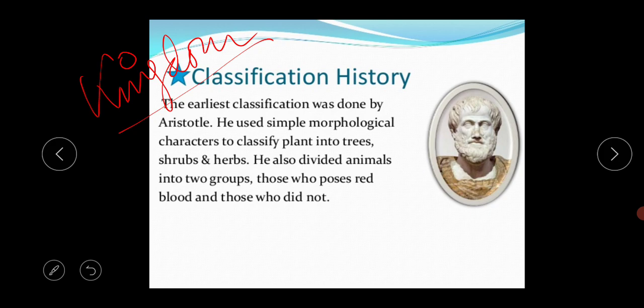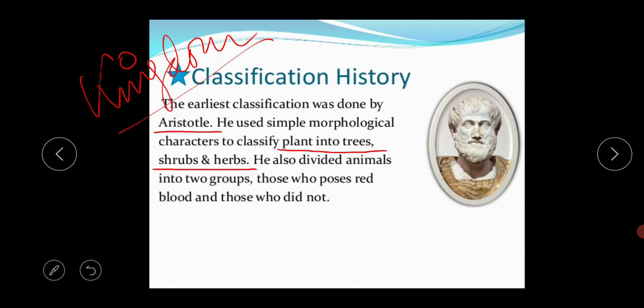Each and everything has its own history, so there is also a history in biological classification. The earliest classification was done by Aristotle. He used simple morphological characters, that is, the outer characteristics, to classify plants into trees, shrubs, and herbs.